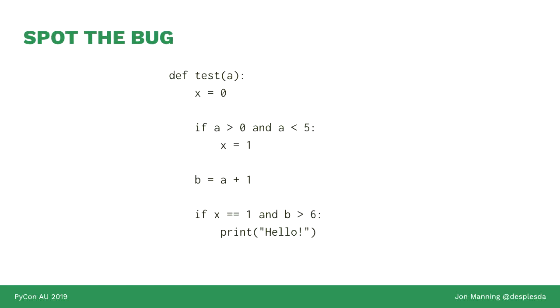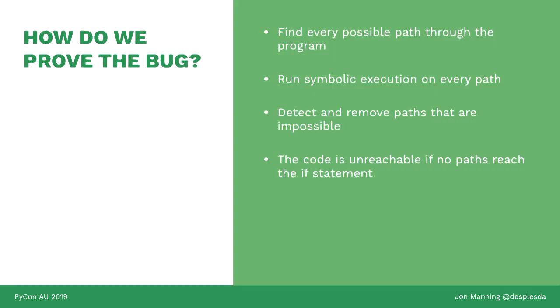Spot the bug. You may be able to guess based entirely on what I've just said so far leading up to this. The line print hello will never run under any circumstances. There is no way for that line to ever be reached, regardless of the value of a that is passed in. Okay? I'll let you stare at it for a second and confirm for yourself. But how do we prove that? I know it. I wrote the slides. You know it because you're very, very intelligent. But how does the computer know it?